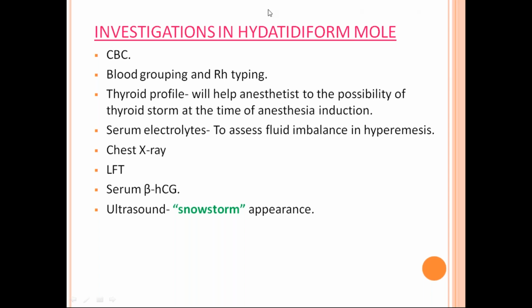Before doing that, you have to do some basic investigations, as it is done under general anesthesia. So you have to do a complete blood count, blood grouping and Rh typing, and thyroid profile. Thyroid profile is very important. It is not dilatation and curettage in case of vesicular mole, it is suction evacuation. If you do a suction evacuation without knowing the status of the thyroid profile, the patient can land up in a thyroid storm, which is very dangerous.